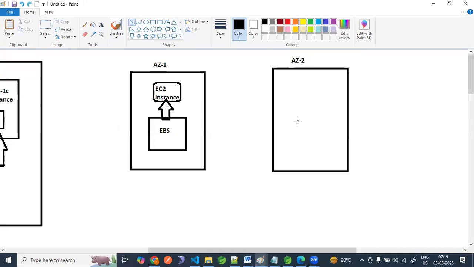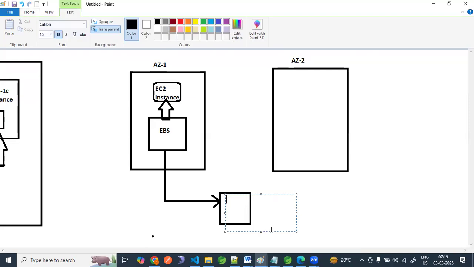What was the process here? If you remember, first we take the snapshot of this. This is nothing but an EBS snapshot. We have seen this already, right?